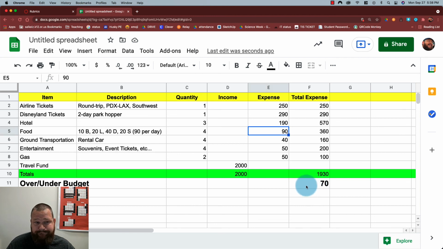So that's how you do a basic balance sheet. This one's called travel budget, but yours is going to be called monthly budget. And instead of the items that I've listed here, like airline tickets and Disneyland tickets, I want you to list things like rent and Netflix and car insurance and your paycheck.